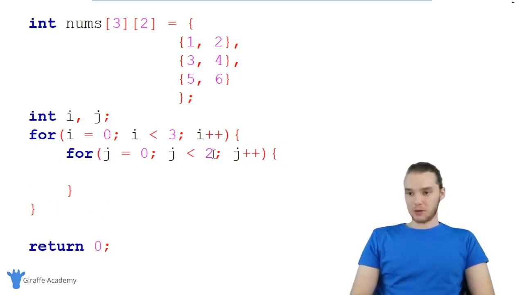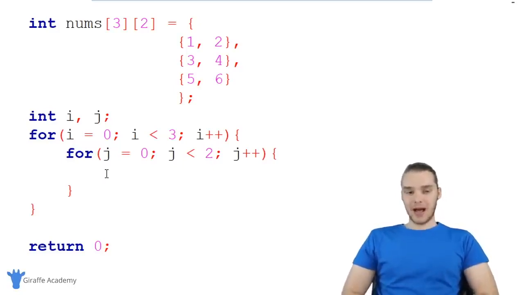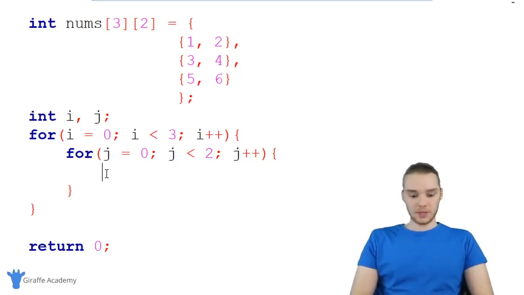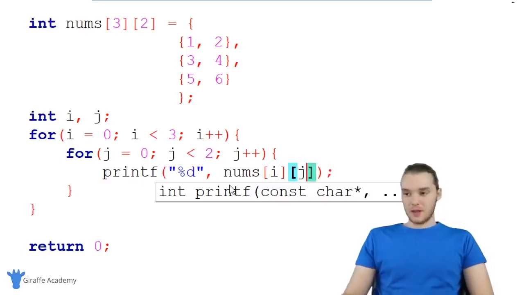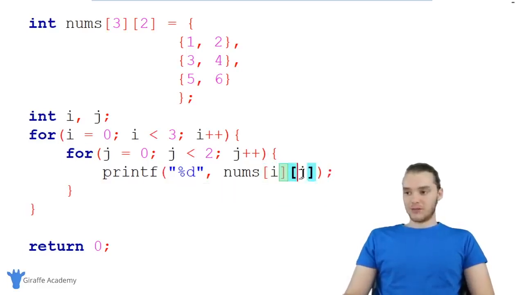So now I'm going to make some more open and close curly brackets. And down here, I'm going to actually be able to print out all of the elements inside of this array. I'm just going to say printf, and we're going to be printing out an integer because these are all integers, and we're going to be printing out nums, i and j. So whatever the value of i is and whatever the value of j is, that's the index position inside of nums that we're going to print out.